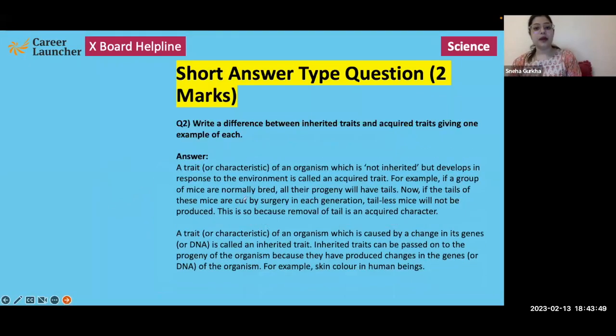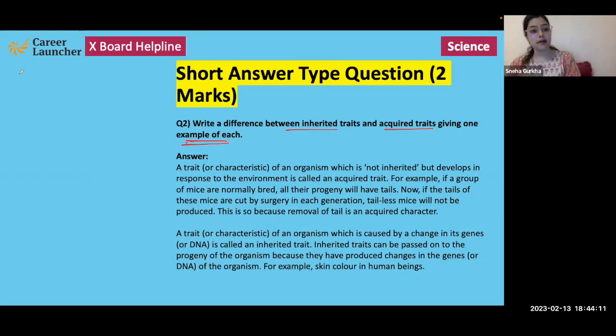Next, write a difference between inherited traits and acquired traits, giving one example each. So basically, acquired traits are those traits that cannot get inherited, that are not passed from parents to the next generation, that are not passed from parents to progeny.